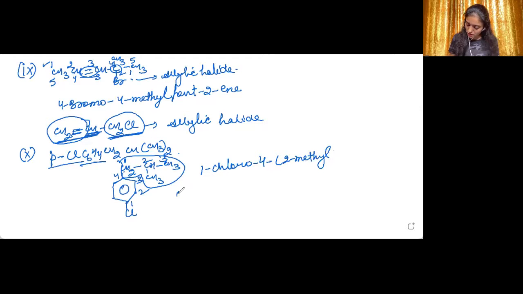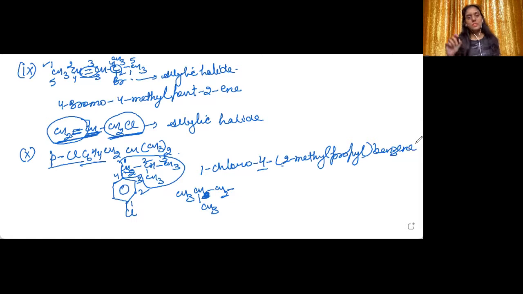Now, if this is CH3, CH2, CH2 group, it is a propyl group. At the 2nd position of this propyl group, there was CH3. So I wrote 2-methyl, so it is 2-methylpropyl. It is at the 4th position, benzene. Now, what is the type of this halide? This is an aryl halide. Why aryl halide? Because the halogen is directly attached to the aromatic ring, that is the benzene ring. Hope this is clear. Let's now move into the 11th part of this question.